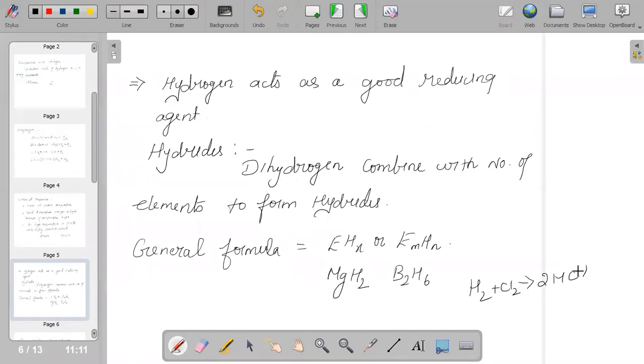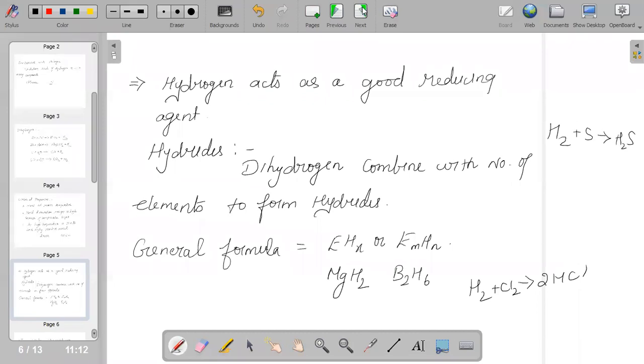Like with sulfur, it will form sulfide. With oxygen, it forms oxide. With fluorine, it forms fluorides, and so on. For example, we can say H2 plus S will give us H2S. So hydrogen reacting with sulfur is giving us hydrogen sulfide.